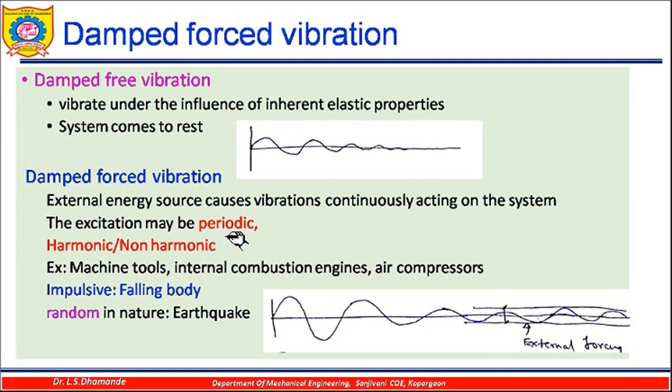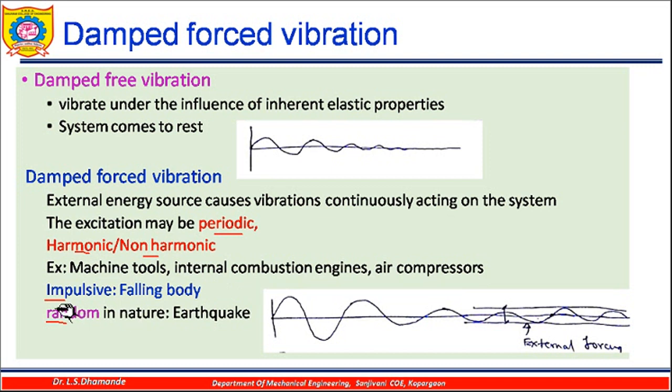This source of excitation may be periodic, or it may be impulsive, or it may be random in nature. Periodic force can be a harmonic force or maybe a non-harmonic force. Examples where a periodic force acts on the machine are machine tools, internal combustion engines, air compressors, and many more.